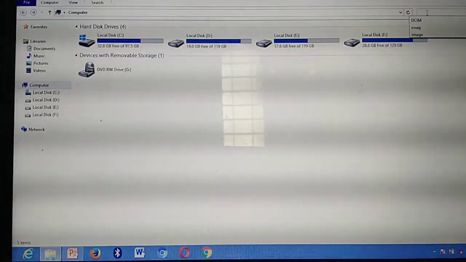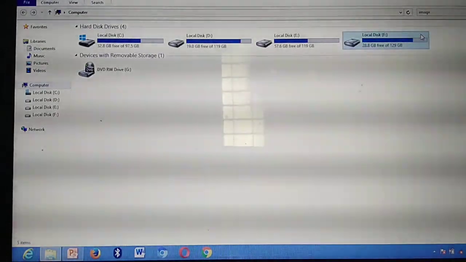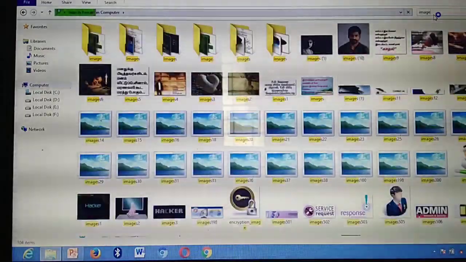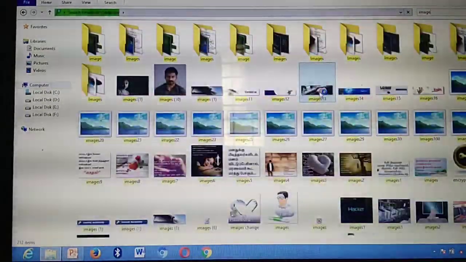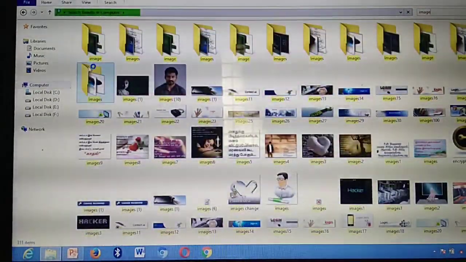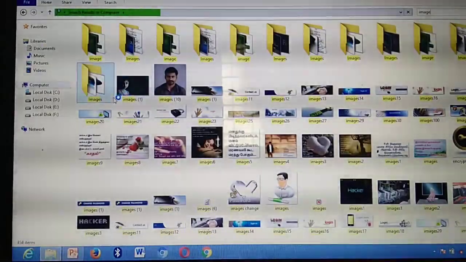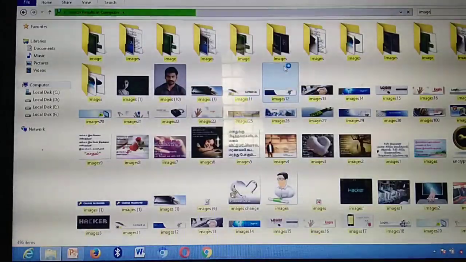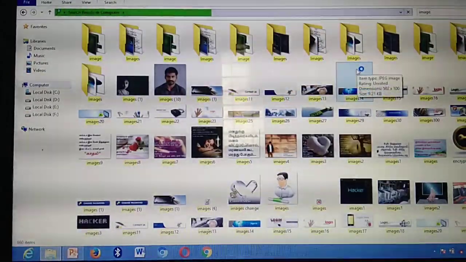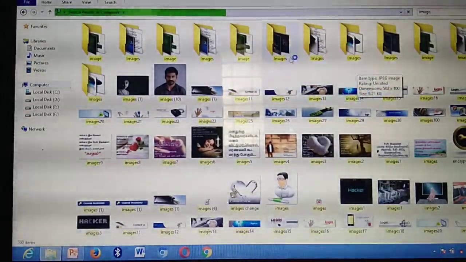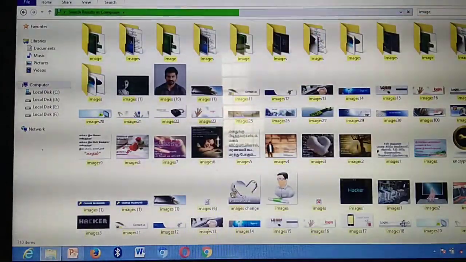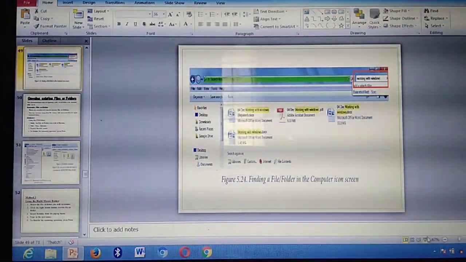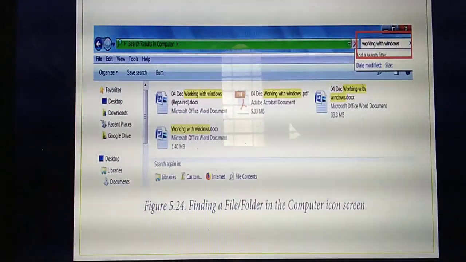For example, here I am opening image. One folder called image. See? If you click like this, a lot of the images present in your computer will be displayed. So I am giving the name as image. See image. So how many folders will be there as image? It will be displayed like this. Understand, that's the use of which one? Search button. Understand students? So this is the which method? Third method to open or find files or folders.